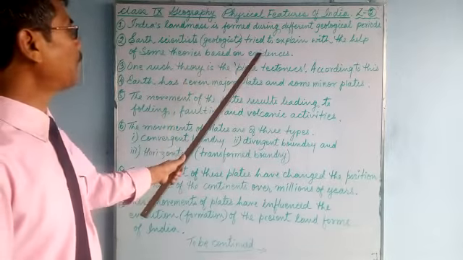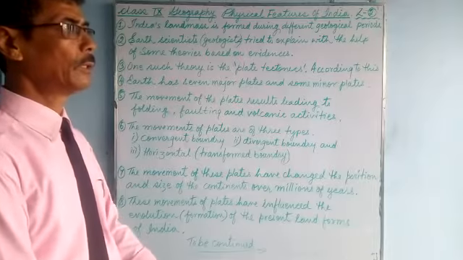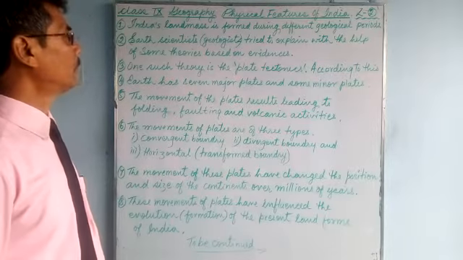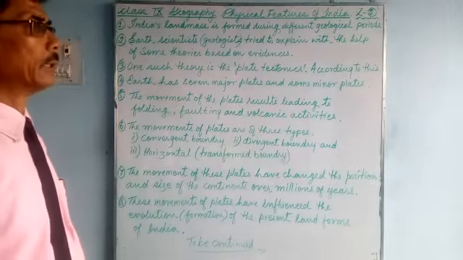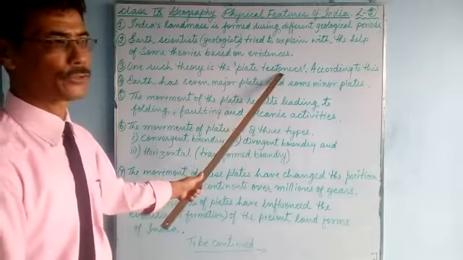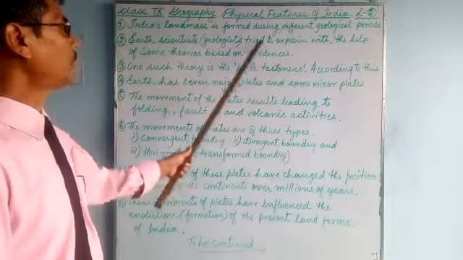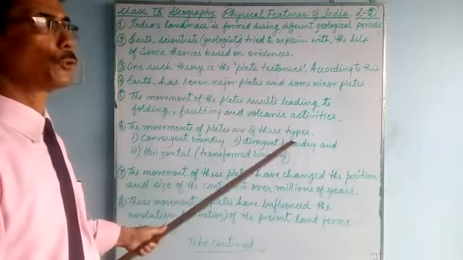Evidence means proof. What was the theory about? One such theory is plate tectonics. Here you have to understand plate tectonics.